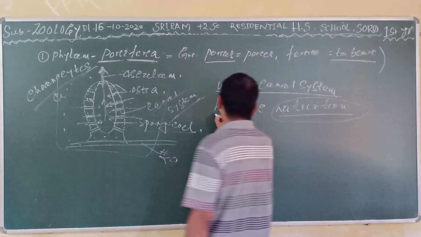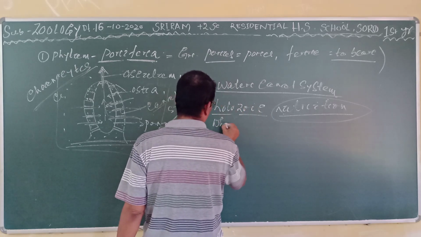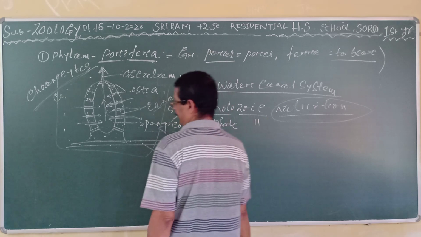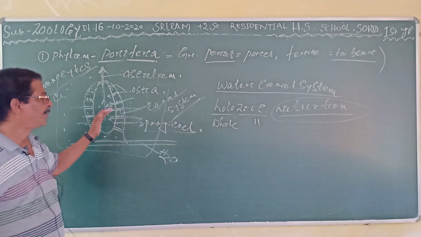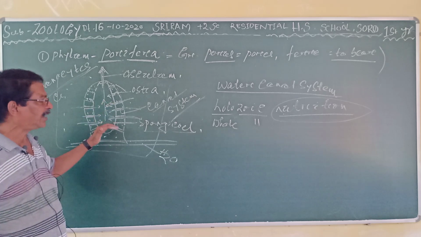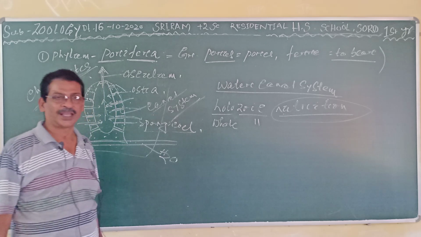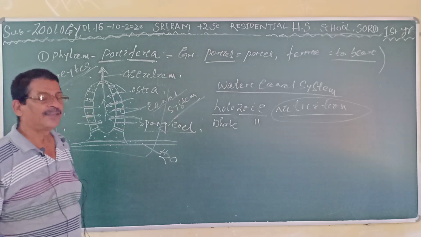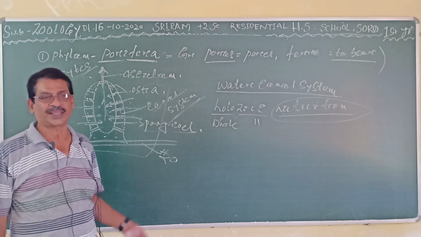Holozoic has been derived from two words. Holo means whole, zoic means animal type. That is, these animals perform nutrition like the animals. So this is called holozoic. What is like the animals? The animals cannot prepare their own food, so they are heterotrophic in nature.